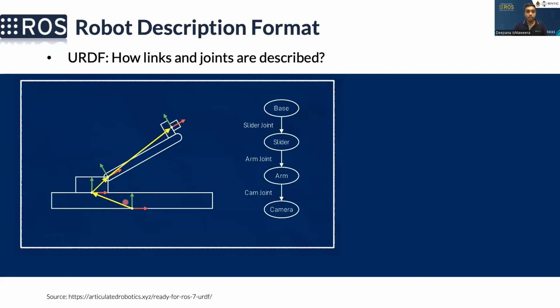Between the base and the slider, there is a joint. And the type of joint should be what? Prismatic joint, because these 2 links have to move relative to each other. And then between the slider and the arm, there's a revolute joint because it has to turn, rotate. And between the arm and the camera, in our example, we use a fixed joint, but it doesn't have to be fixed. For an example, if we want to tilt and pan the camera, we can even attach something else on top. Inside URDF, inside the robot tag, we have to define each link and each joint.